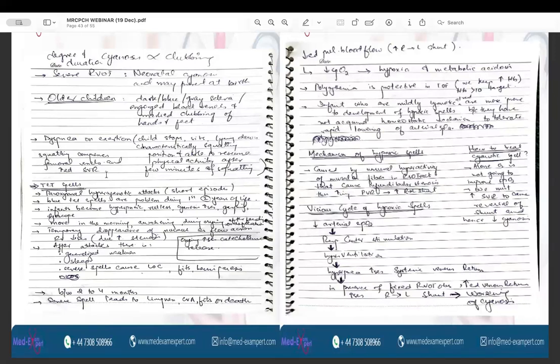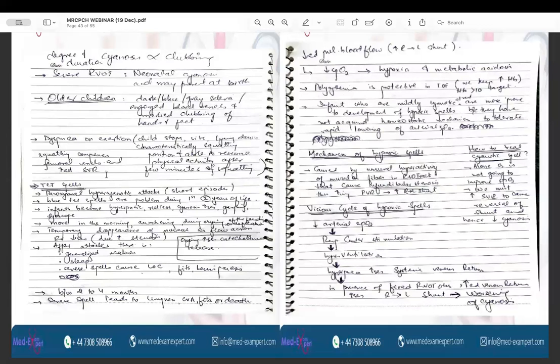What is the mechanism of the hypoxic spells? The hypoxic spells are caused by the unusual hyperactivity of the muscular fibers in the right ventricular outflow tract, and this causes the infundibular stenosis. When there is infundibular stenosis, there is an increase in the pulmonary vascular resistance, there is an increase in the right to left shunt, and there is increased cyanosis, and hence the TET spells. So, in order to treat the TET spells, oxygen alone is not important. Systemic vascular resistance has to be increased. And this increased systemic vascular resistance causes the reversal of the shunt, and hence there is reduced cyanosis, and some alleviation in the cyanosis.